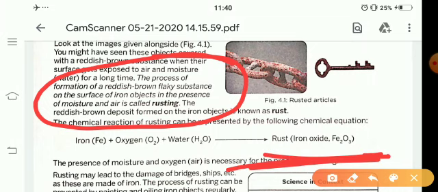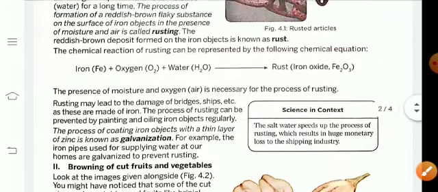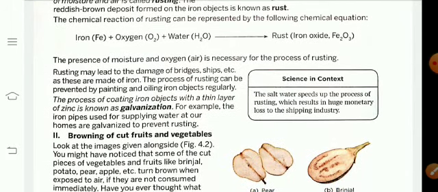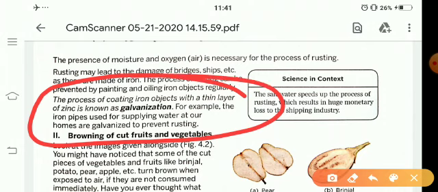And the presence of moisture and oxygen is necessary for the process of rusting. Okay, now let's start what is galvanization. The process of coating iron objects with a thin layer of zinc is known as galvanization.